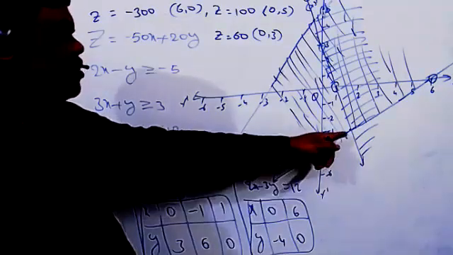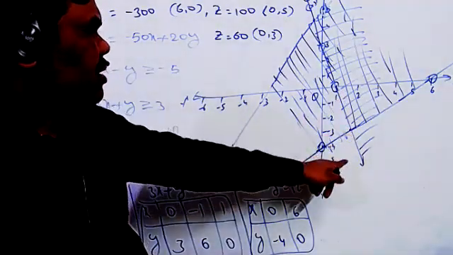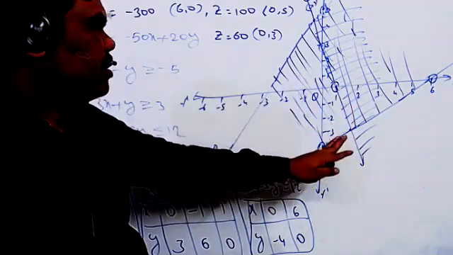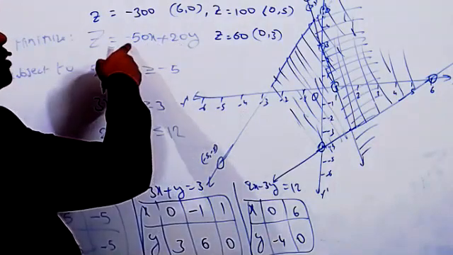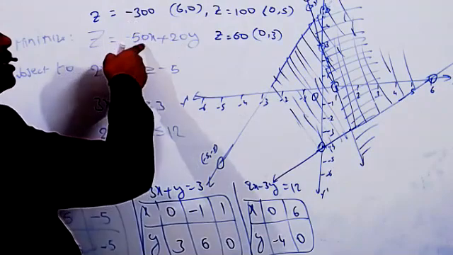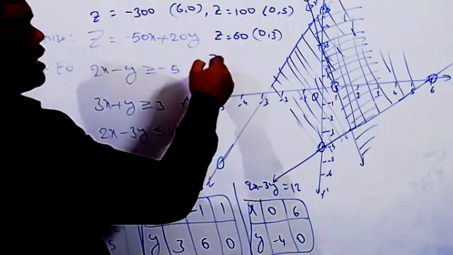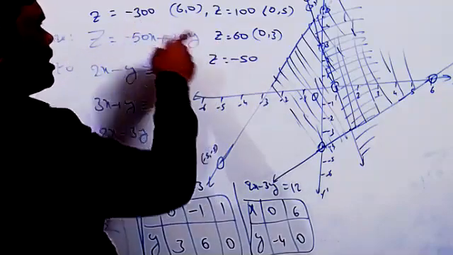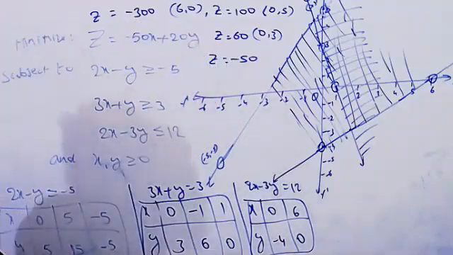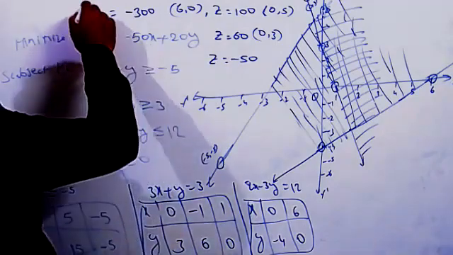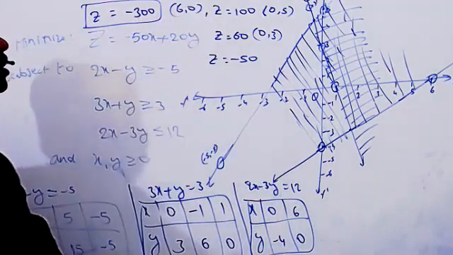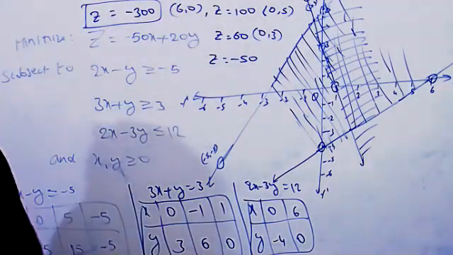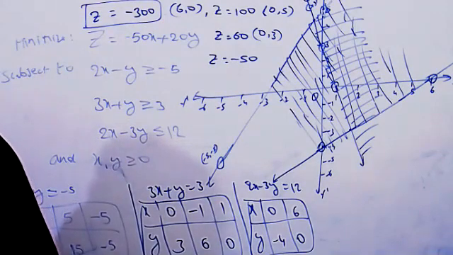Suppose you take this point also, where you can solve both of them: 1 comma 0. Here x equal to 1, 0, but minus 50. Compared to this it is the more value, correct now? Yes, sir. Taking z equal to minus 50, compared to minus 300, minus 50 is the maximum value. So z equal to minus 300 is the lesser value and the minimum value at the point 6 comma 0. But the final answer is it has no minimum value, it seems. No minimum value, na?